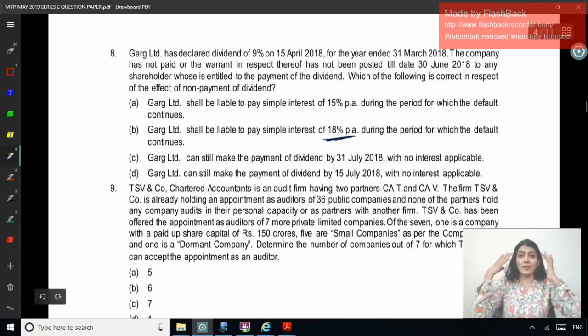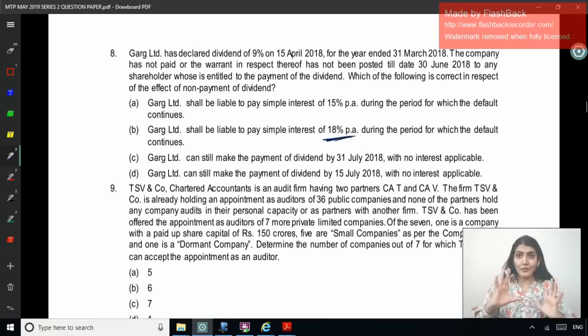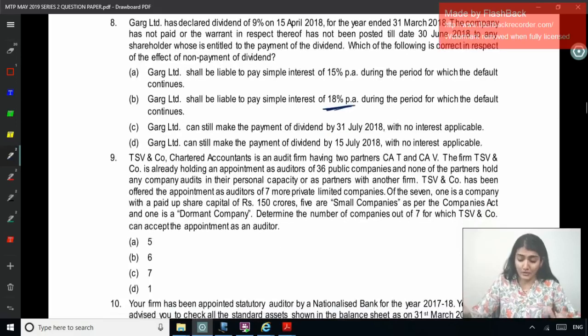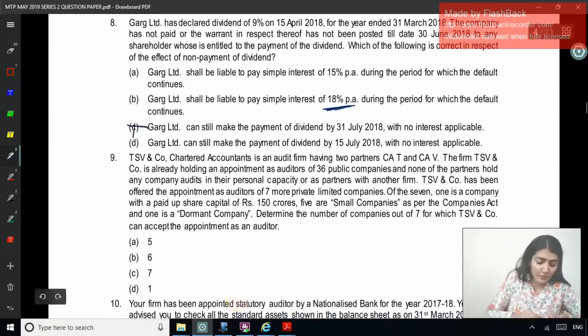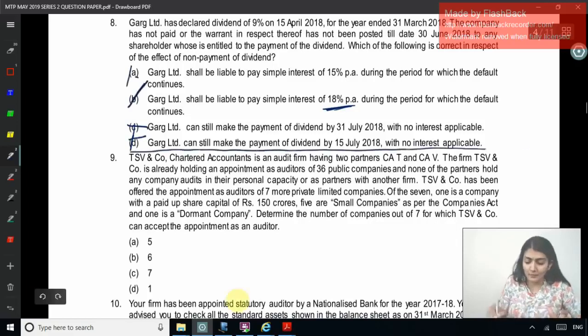Now this has to be in your database and technically you should be knowing this. You have to know this fact. Garg Limited shall be liable to pay simple interest at the rate of 15%. The second one: shall be liable to pay simple interest at the rate of 18% during the period for which the default continues. The company can still make the payment of dividend by 31st of July, or by 15th of July, with no interest. No, these two are wrong, and the rate of interest is not 15%, it is 18%. So the correct option is B.